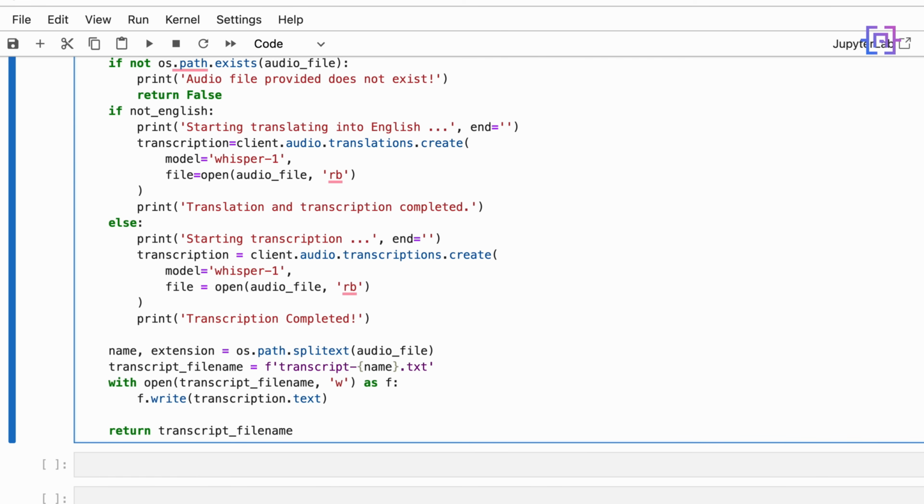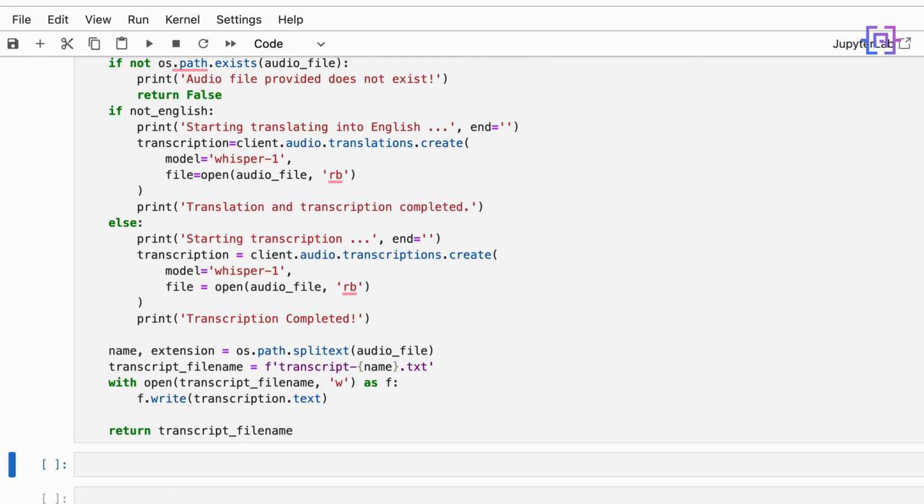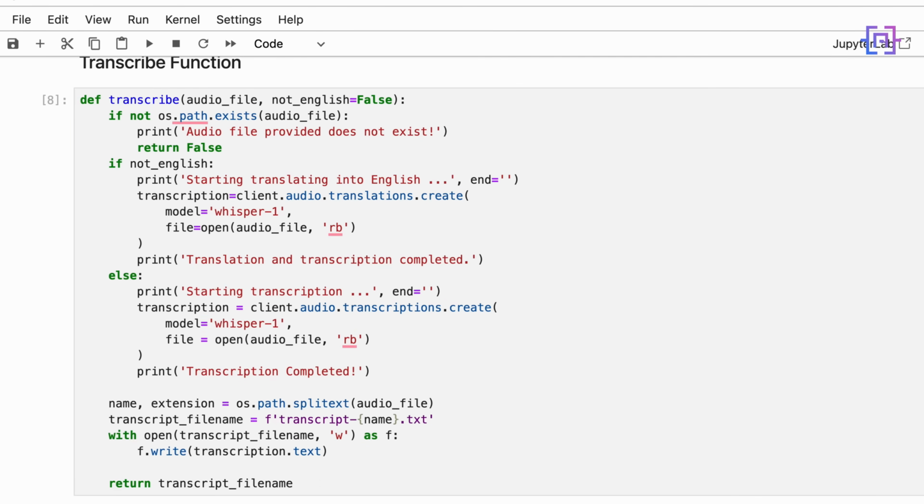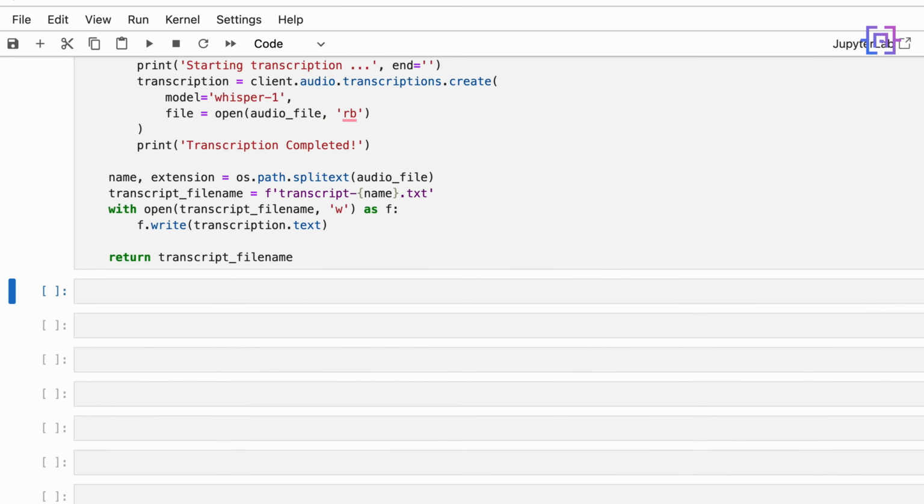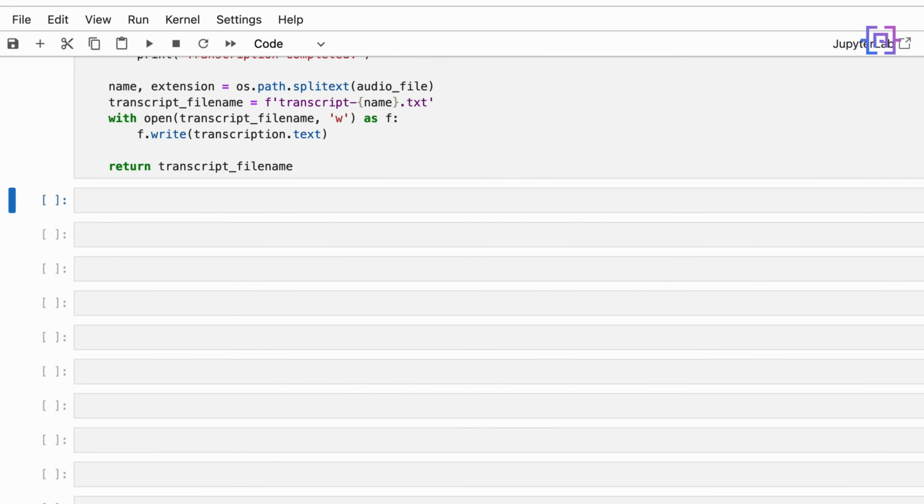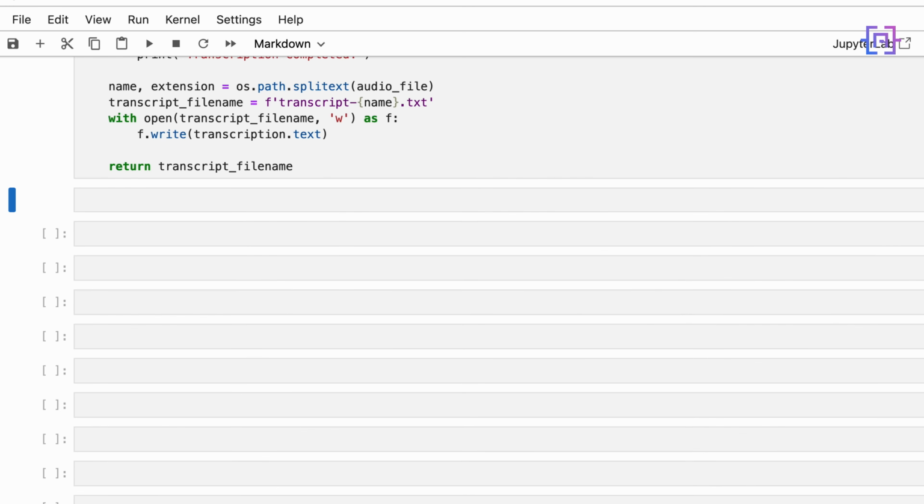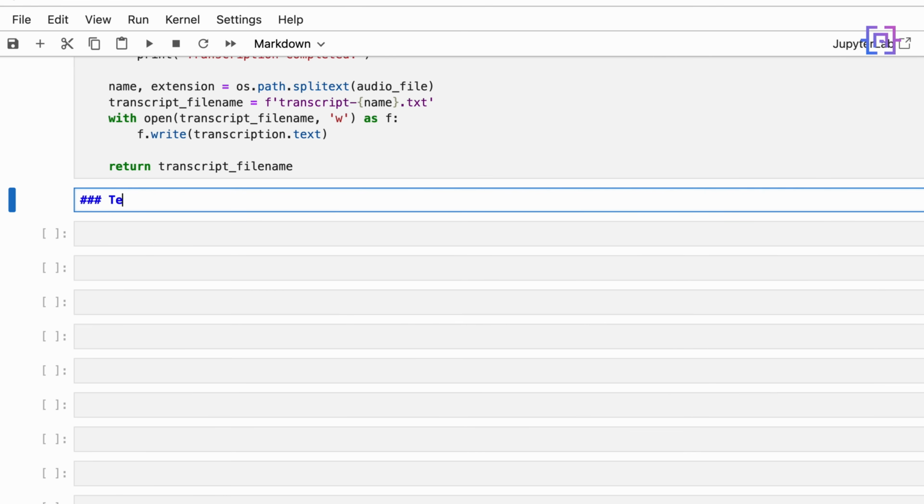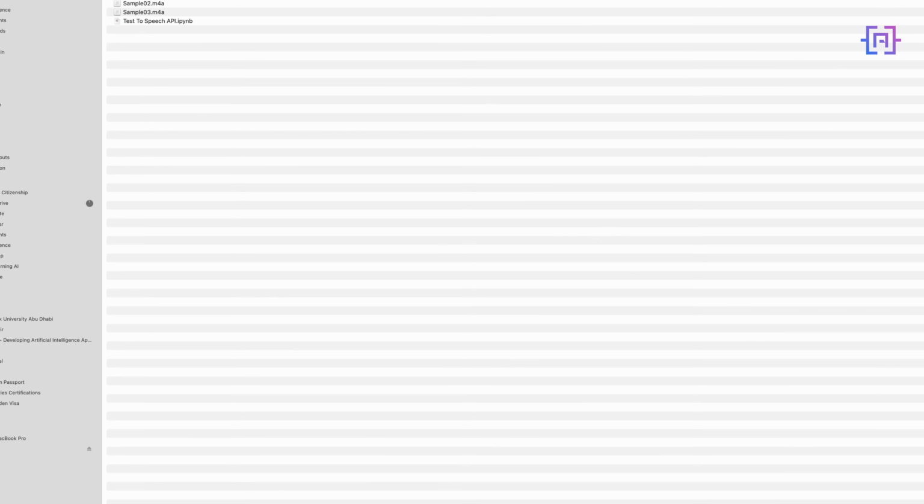All right, let's run the code to check if everything is working fine. And it's working fine. Now we will test our function. Let me just put a title here: Testing the application. For this tutorial, I have already prepared 4 audio files recorded by me. We have sample 1, sample 2, sample 3, and 1 sample in Arabic language. Let's go back to Jupyter Notebook.